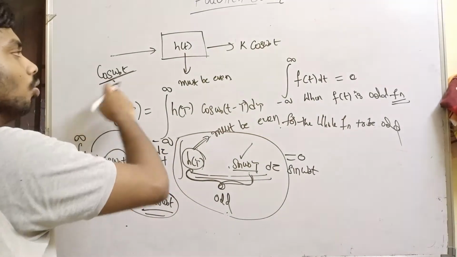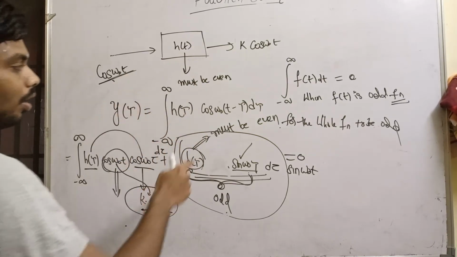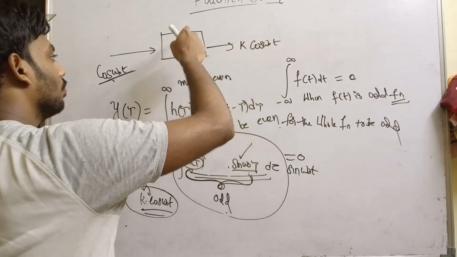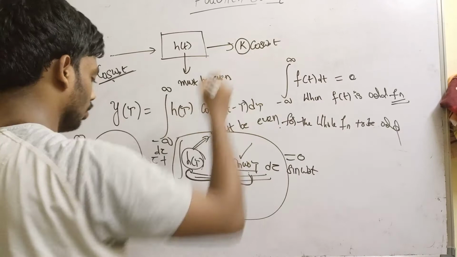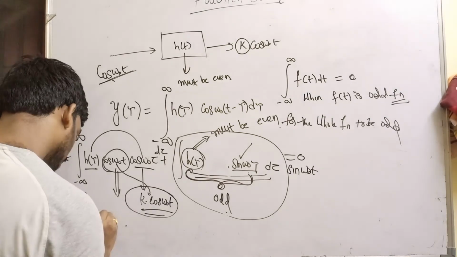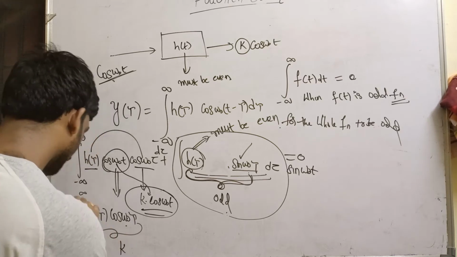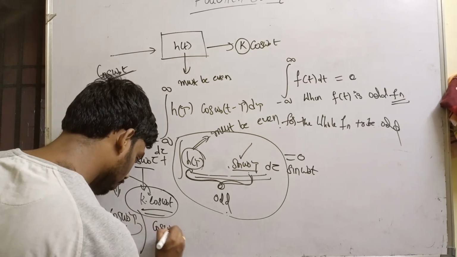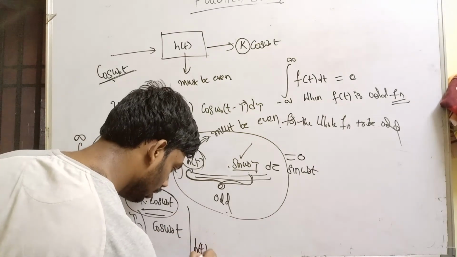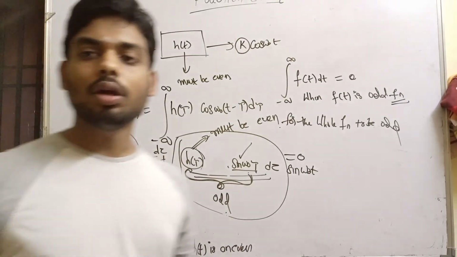For cos omega naught t to be the eigenvector, h of t must be even for cos omega naught t to be the eigenfunction for the system h of t, and k is the eigenvalue. So what is the eigenvalue here? Integral from minus infinity to plus infinity of h of tau cos omega naught tau is k, times cos omega naught t, given that h of t is an even function.